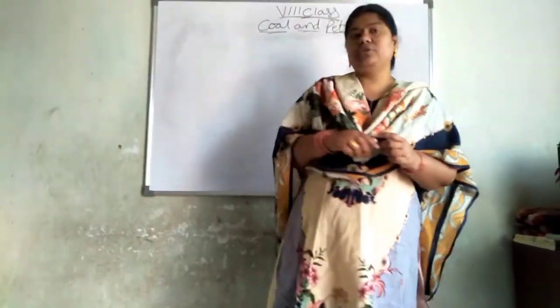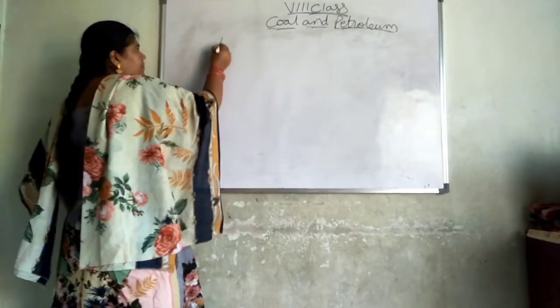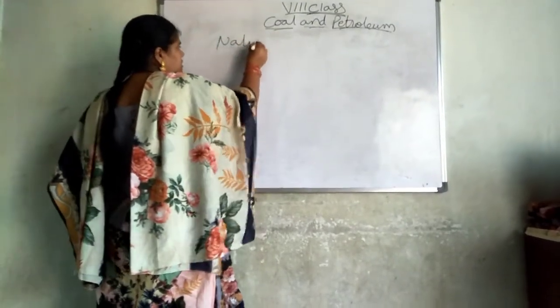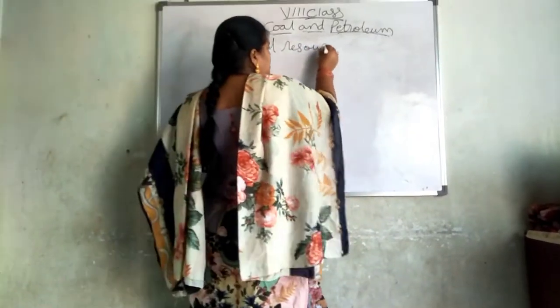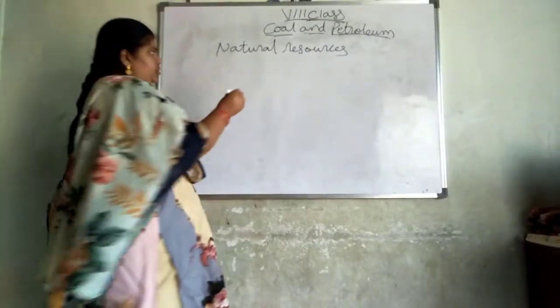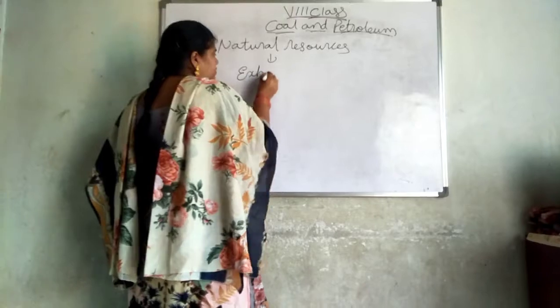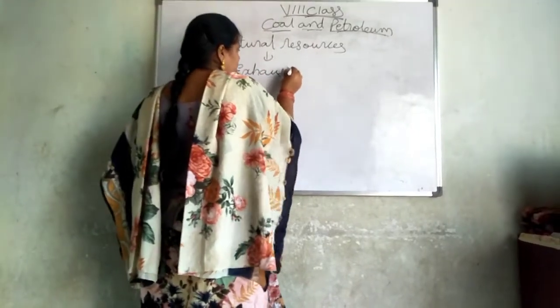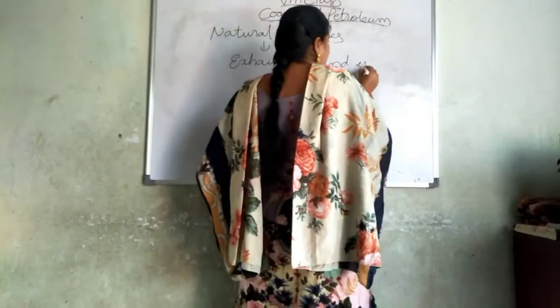Today we are talking about coal and petroleum. In this lesson, we will talk about natural resources. In natural resources, we will discuss exhaustible and inexhaustible resources.